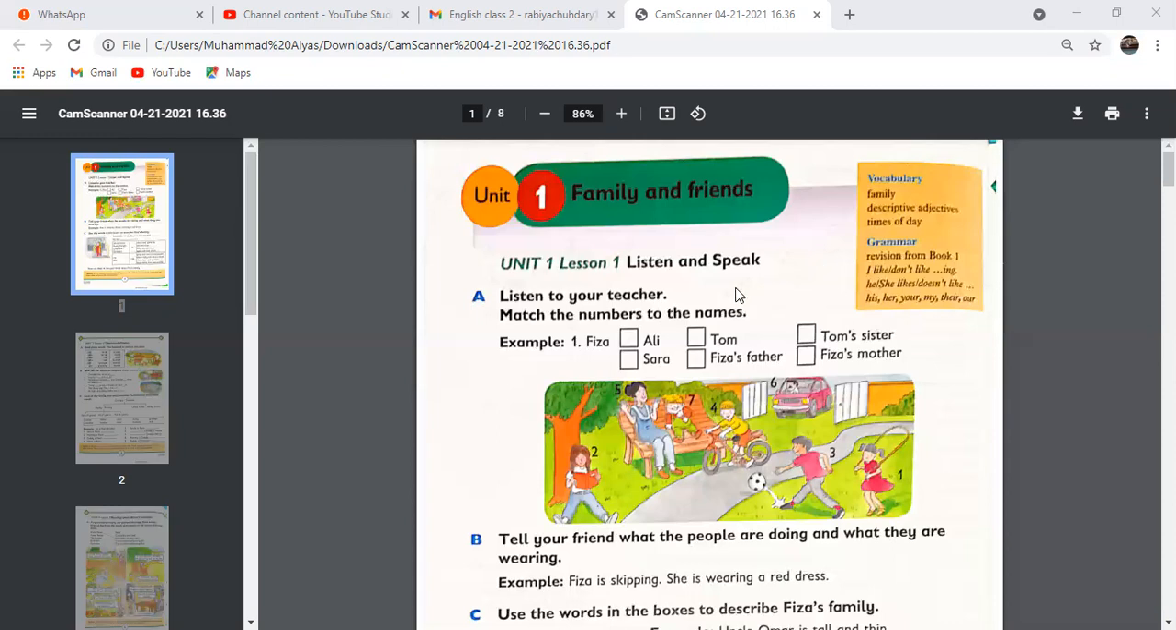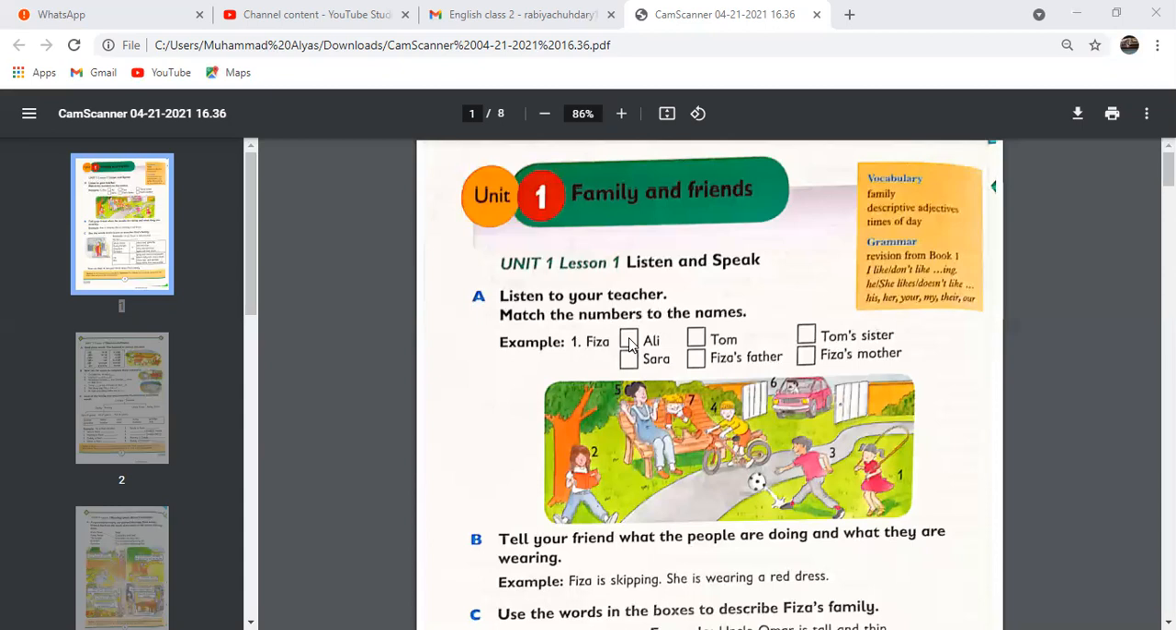Listen to your teacher, exercise A, page number 2. Match the numbers to the names. You can see the picture here, and the first example is done here. Fizza, number 1: in the picture, there is a girl who is skipping. Number 1, it's Fizza. It's already done. So number 3, who is Ali? I think this is Ali. Yes, this is Ali, and the number here is 3. So write number 3 in the box here for Ali.